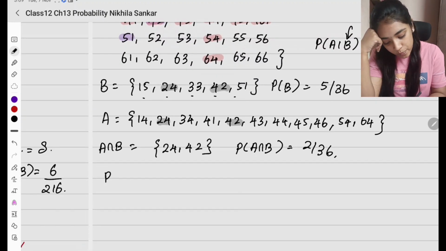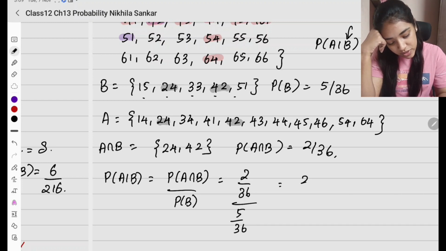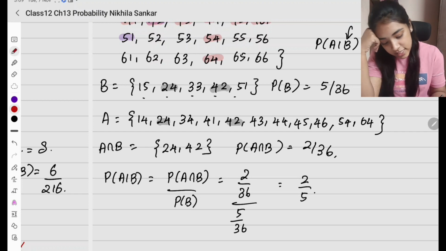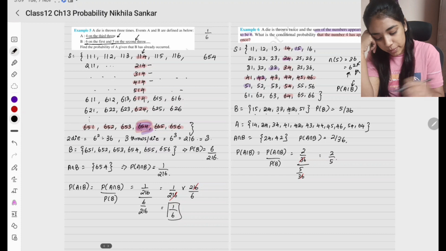So இப்போ நமக்கு என்ன வேணும்? Probability of A given B. I need the probability of A intersection B divided by probability of B. So this is going to be 2 by 36 divided by 5 by 36. So this is going to be 2 by 5. I can cancel the 36 and the 36. Okay, simple. Please copy.